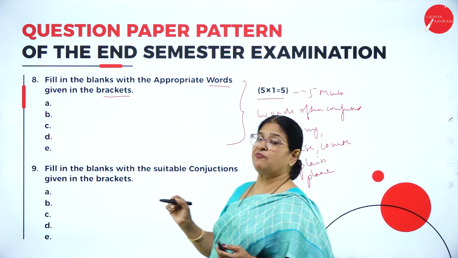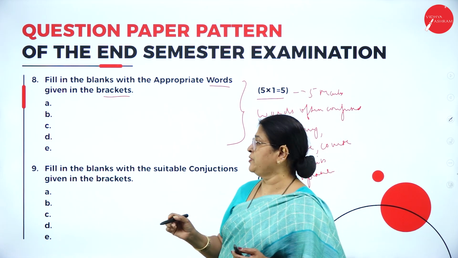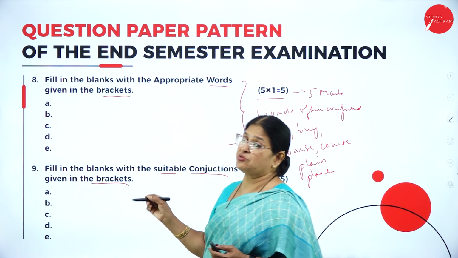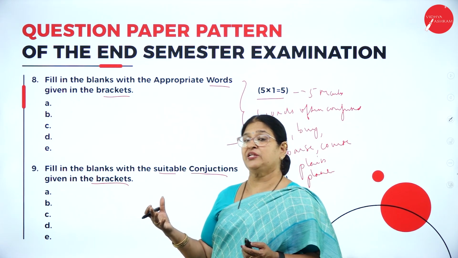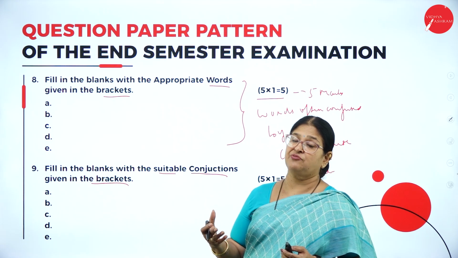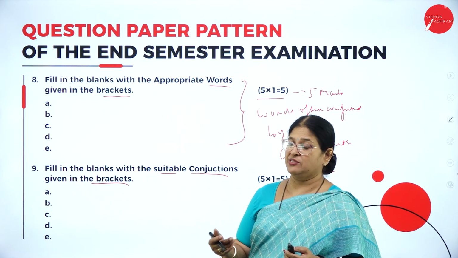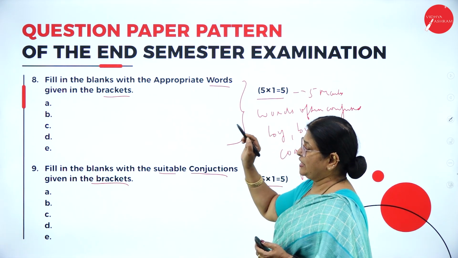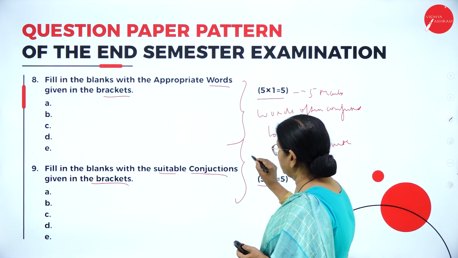Then the last but one question of your question paper is: fill in the blanks with suitable conjunctions given in the bracket. Suitable conjunctions are given in the brackets of the sentences, and you need to choose the correct conjunction which gives meaning to the sentences. That is also 5 into 1, that is 5. So question number 8 and 9 carry 10 marks.